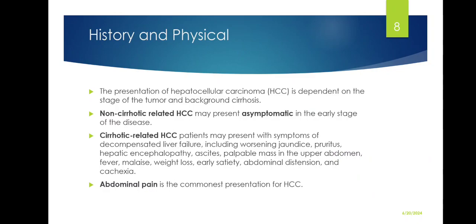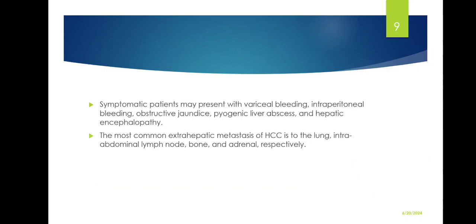The commonest presentation of hepatocellular carcinoma is abdominal pain. Symptomatic patients may present with variceal bleeding, intraperitoneal bleeding, obstructive jaundice, pyogenic liver abscess, and hepatic encephalopathy. Of note, the most common extrahepatic metastasis of hepatocellular carcinoma is to the lung, intra-abdominal lymph nodes, bone, and adrenals respectively. That's the order in which metastasis occurs: usually the lungs, followed by abdominal lymph nodes, bone, and the adrenals.